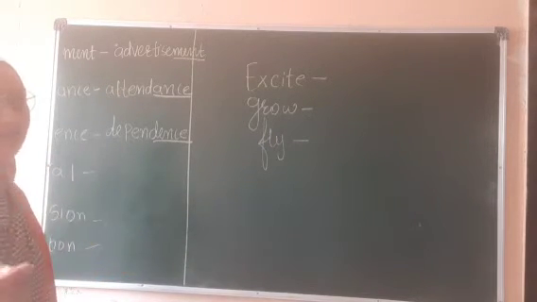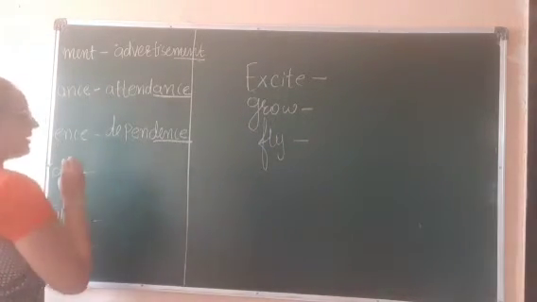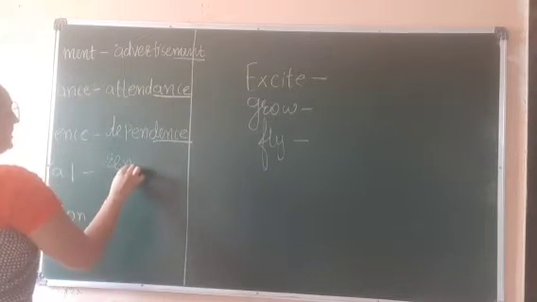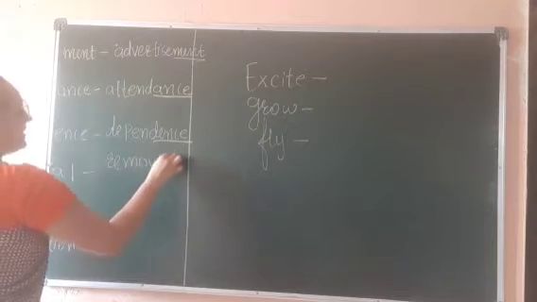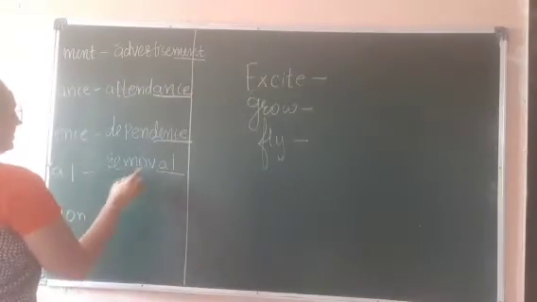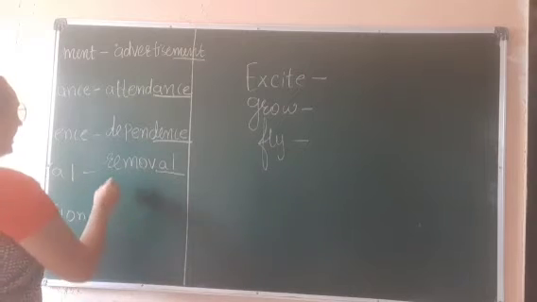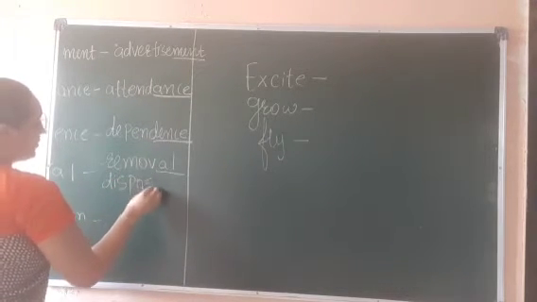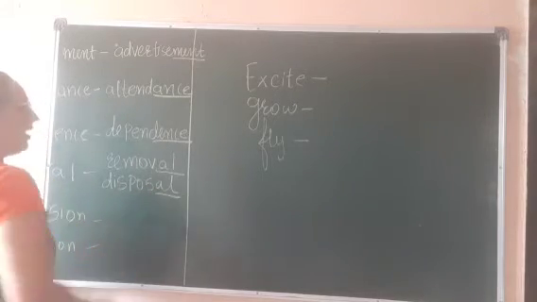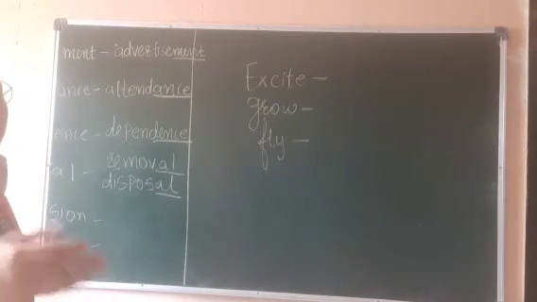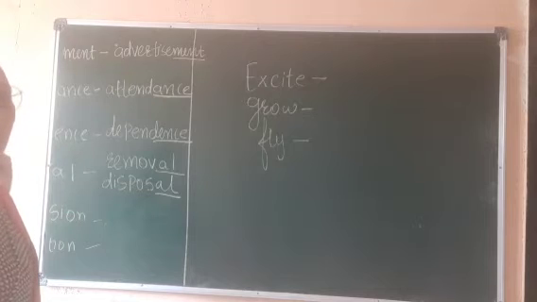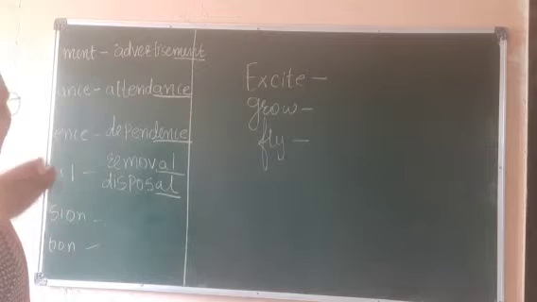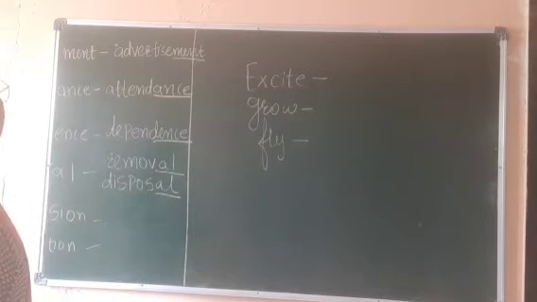Okay. Now AL, we can easily make different abstract nouns from AL. That is removal. See, it ends with AL. Then that is what? That is suffix. Okay. Or disposal. It also ends with what? AL. So in this way we can make many abstract nouns with the help of suffix, and we have to add suffixes at the end of the word.